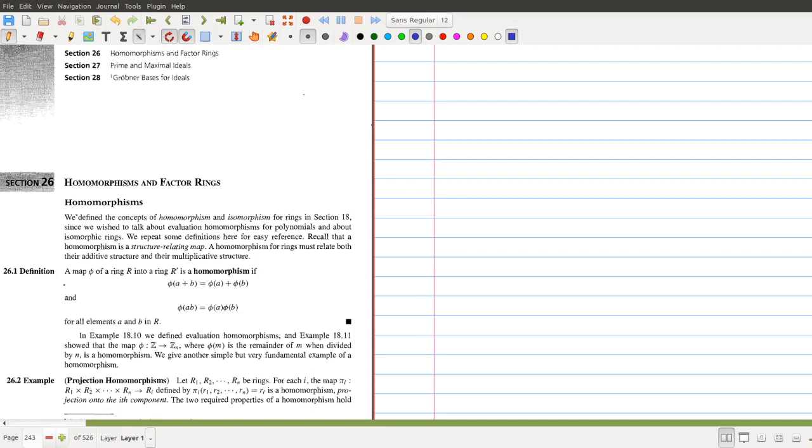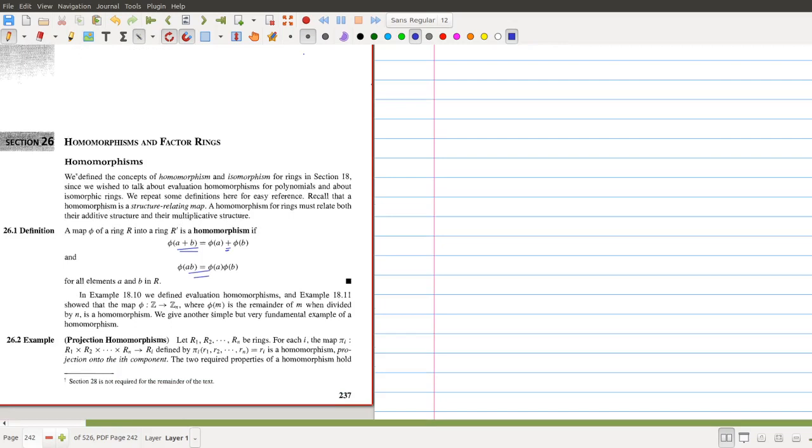A map phi from R to R prime. Here R denotes a ring and R prime is another ring. So these are two arbitrary rings. So we define a map phi with the property that phi of A plus B equals phi of A plus phi of B. This plus stands for the first binary operation of the ring. And we have one more condition for this homomorphism: phi of AB is equal to phi of A times phi of B. So you might have seen the same definition in the previous section, and we have also discussed some examples.